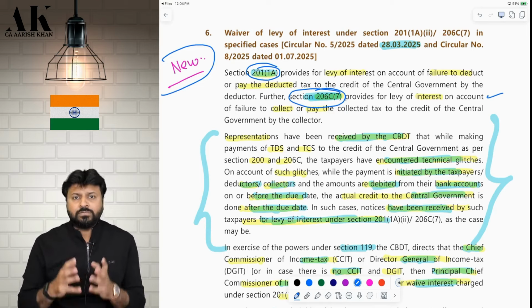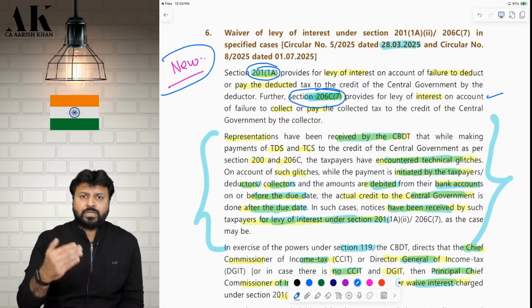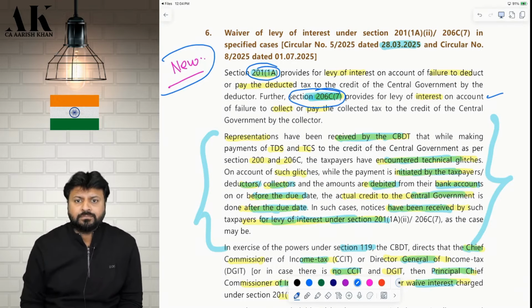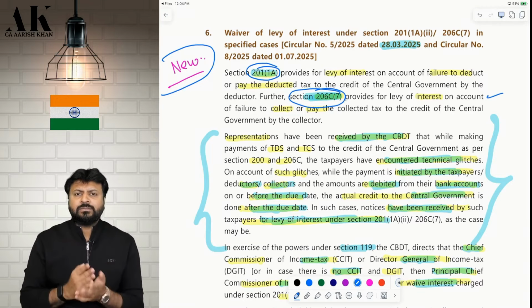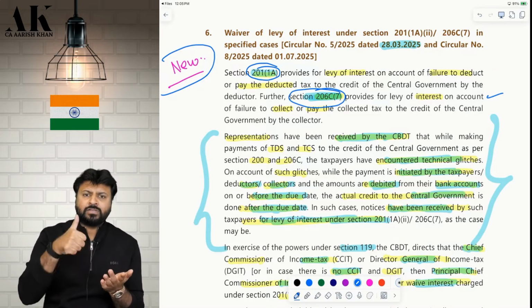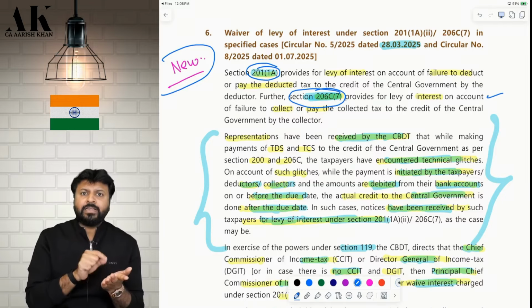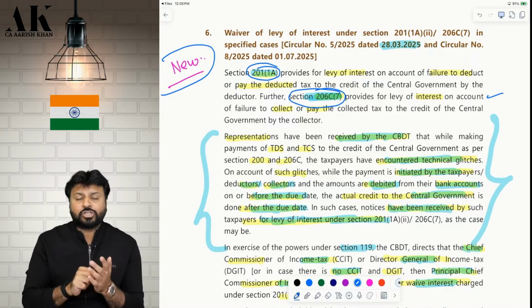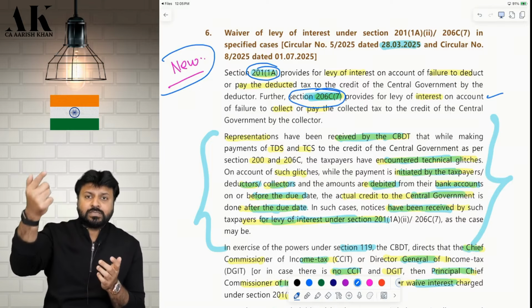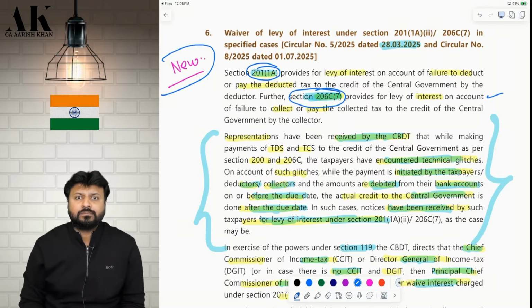But there were some genuine issues which were faced by the assessee. What is the time to pay the TDS? What is the due date to pay the TDS? The due date to pay the TDS is the 7th of the following month. Now, there were so many assessees who have deducted TDS on time, who have also paid the TDS on the 7th. It is reflected in their bank account that it is paid on the 7th. But due to some technical glitch, it is credited to the government's account on the 8th, on the 9th.